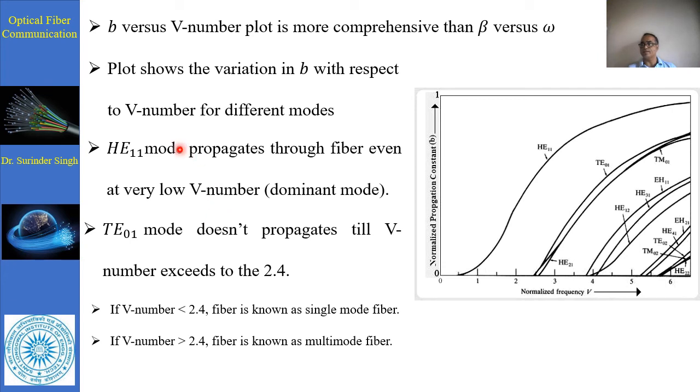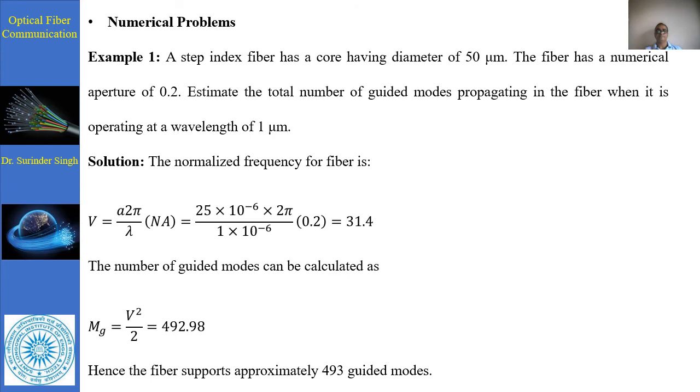2.405 is the exact value. If we put the standardized component V equal to 2 pi a upon lambda times the square root of n1 square minus n2 square, that is equal to or less than 2.405. If the V number is less than or equal to this, it is known as a single mode fiber, a single mode fiber proper. And if the V number is greater than 2.4, the fiber is basically a multi-mode fiber, and we can estimate the modes accordingly.